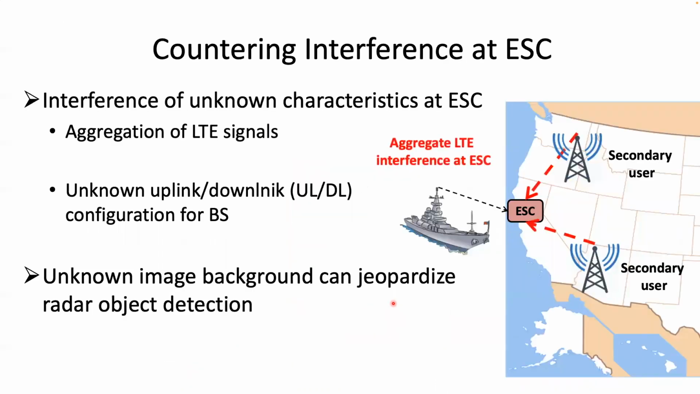Next, let us see how DeepRadar tackles unknown interference. The interference is unknown because multiple LTE signals operating on the same band may aggregate at the ESC as shown in this figure. Along with that, different LTE base stations may have different and unknown uplink downlink configurations. The unknown interference can create unknown image background in the spectrograms and jeopardize the radar object detection.